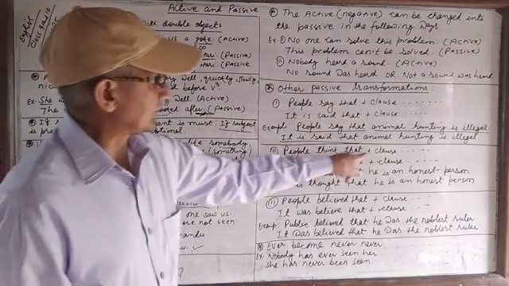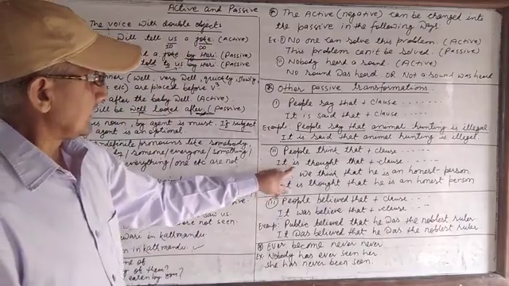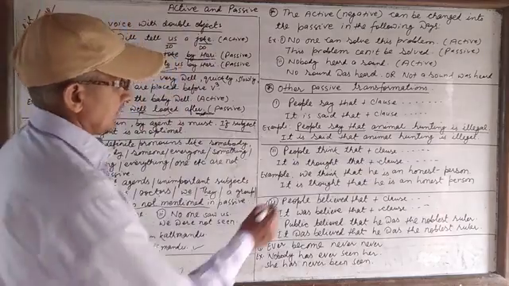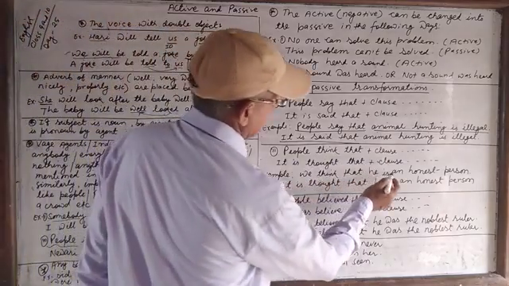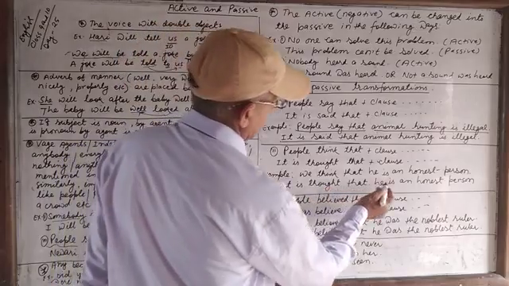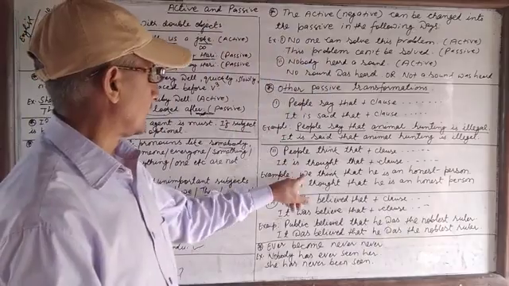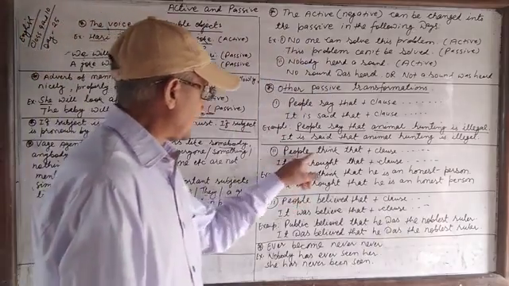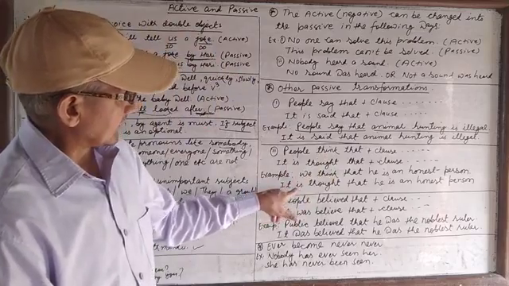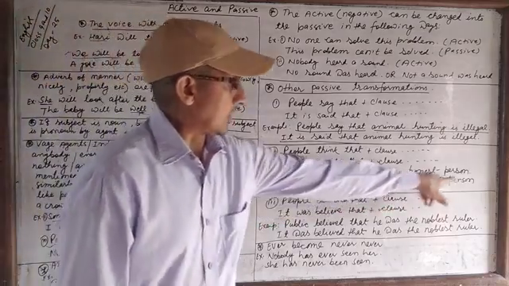Next, people think that plus clause, and we change such sentences into it is thought that plus clause. Example: we think that he is an honest person. It is thought that he is an honest person. If there is people or we, we change into passive in this way.